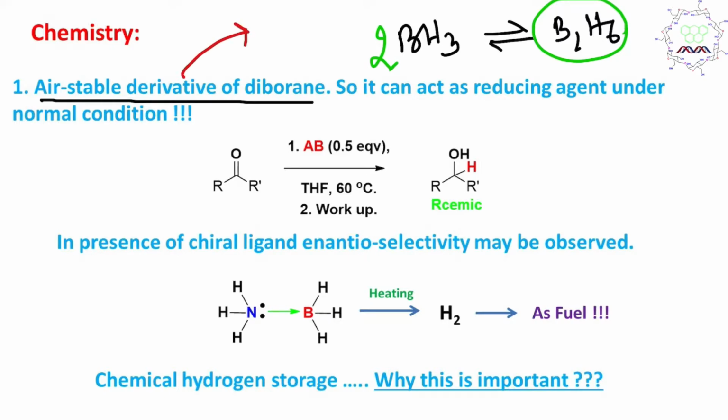Okay, in air, what can you expect? You can expect moisture, or you can expect oxygen. But since it's a stable adduct, it doesn't react vigorously with anything. So that's why you can use this derivative as a reducing agent under normal conditions. Normal conditions, what do I mean?